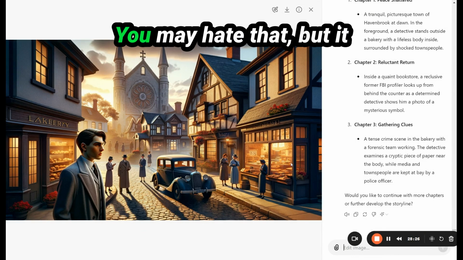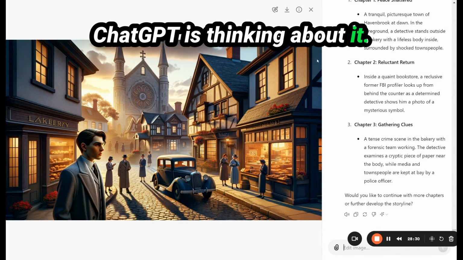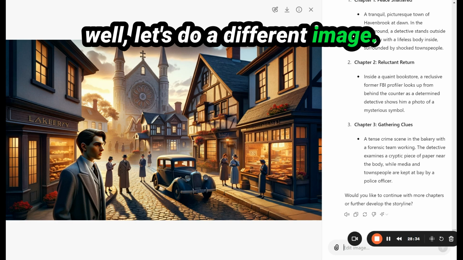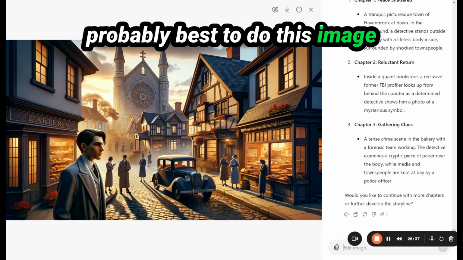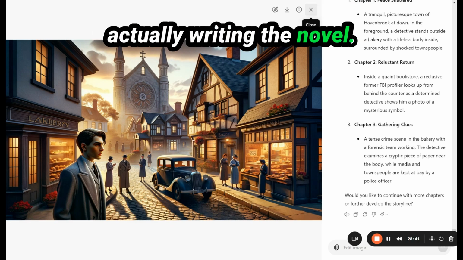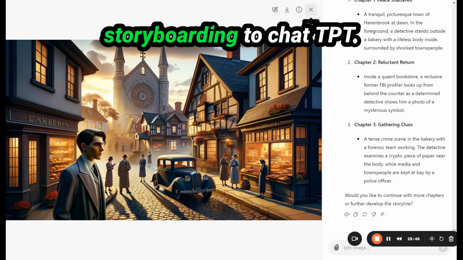You may love that, you may hate that, but it gives you a sense of how ChatGPT is thinking about it. And if you like it, great. If you don't, you can say, okay, let's do a different image. And by the way, it's probably best to do this image plot outline before you start actually writing the novel. Again, it just gives more direction and storyboarding to ChatGPT.